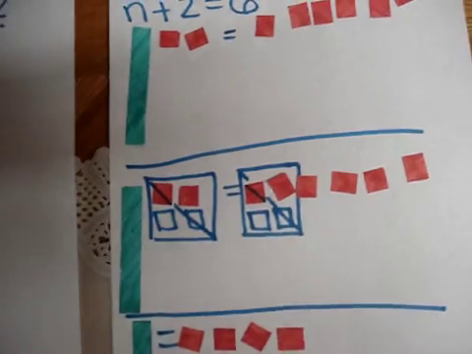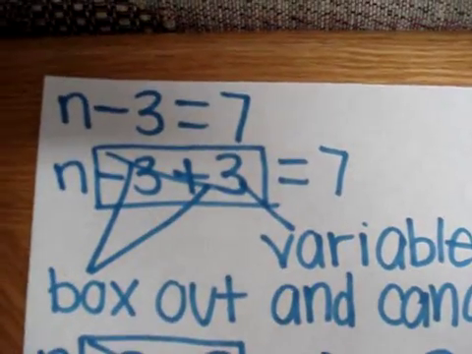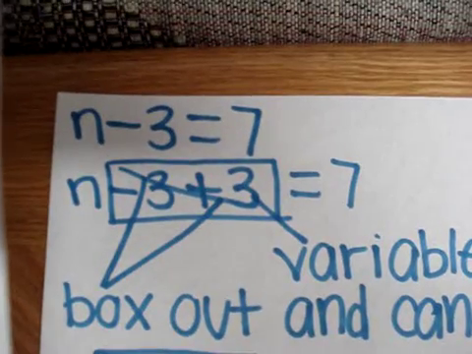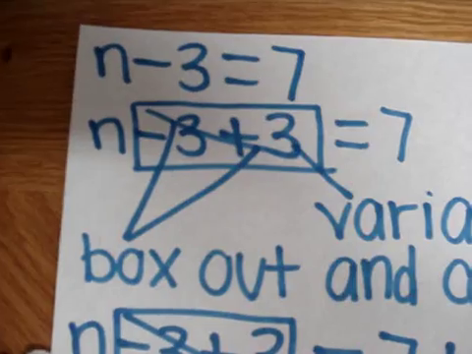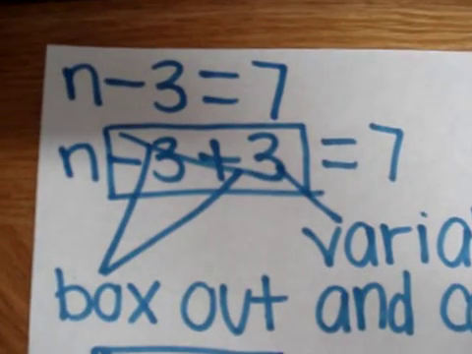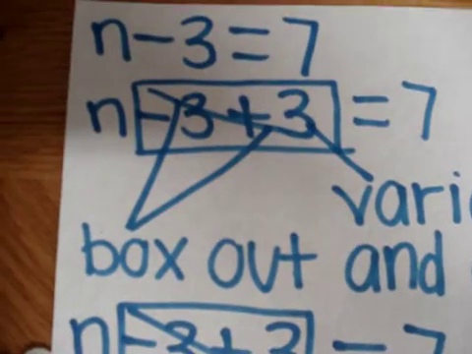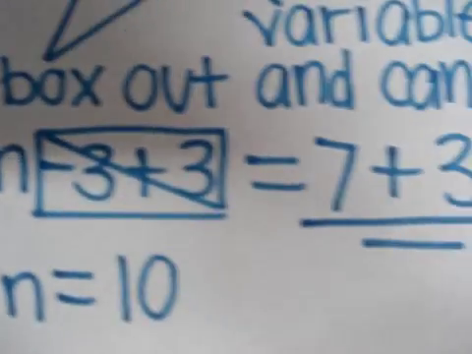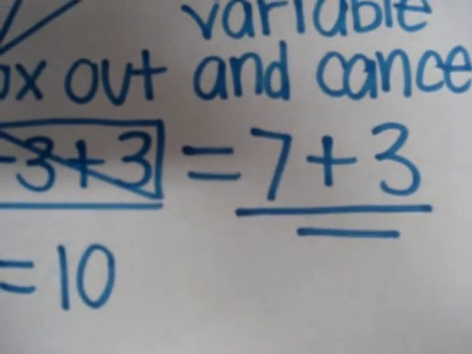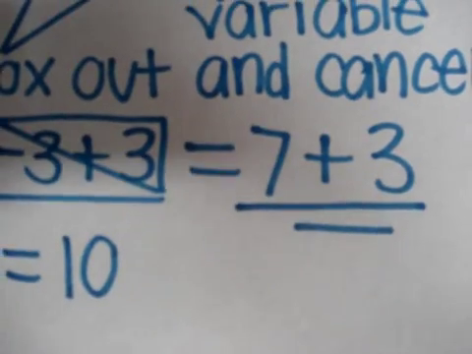Next, I'm going to explain how to solve a subtractive equation in written form. The question we are working with is n minus 3 equals 7. The first step you need to do is isolate the variable, which is positive 3. You then box it up because minus 3 and positive 3 are 0 pairs. The second thing I would do next is balance it out by doing the same thing to the other side. You solve 7 plus 3, and so it equals positive 10. And now you're done. Simple as that.